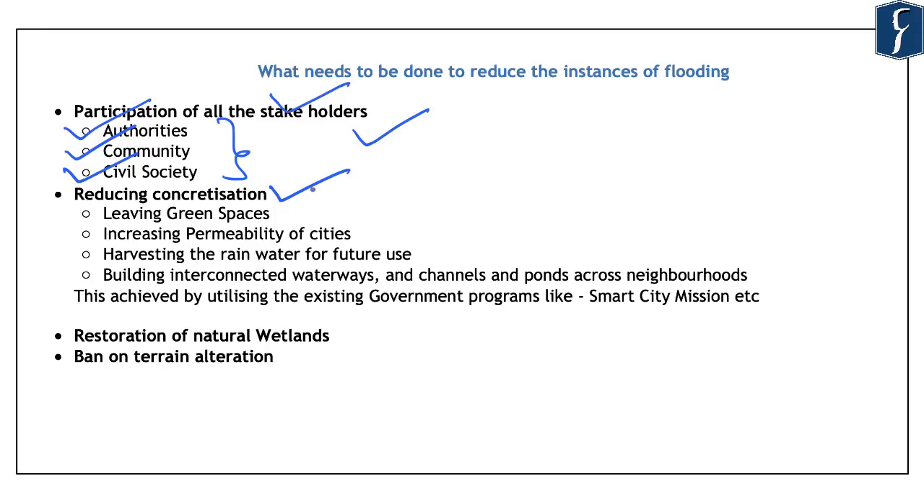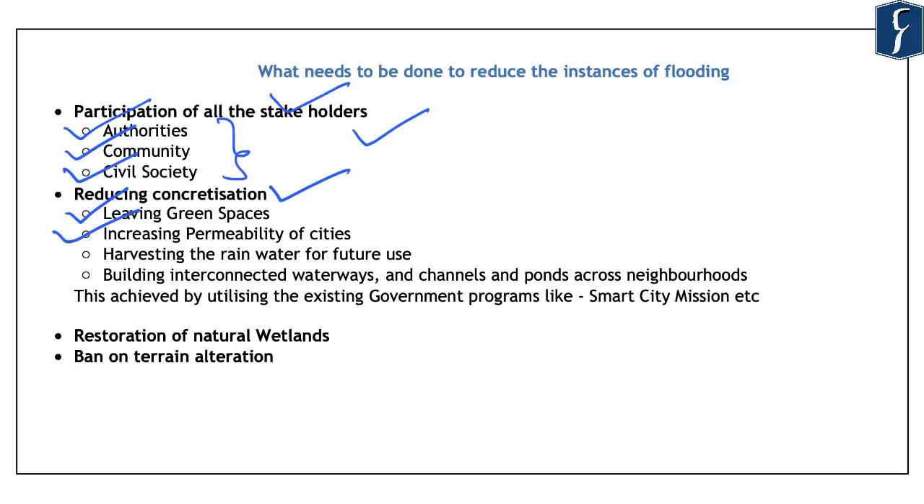Now we note that most of the rainfall that falls in the urban spaces does not find its way into the ground, and that is because of the concretization. So as such, there is a need for focusing on leaving green spaces so that the rainfall or rainwater can permeate into the ground. And as such, there is a need for increasing the permeability of the Indian cities.